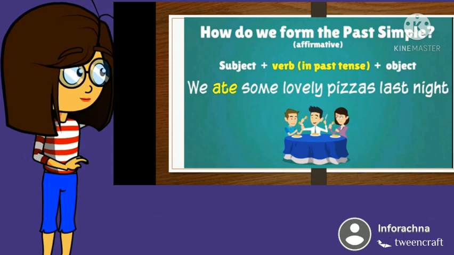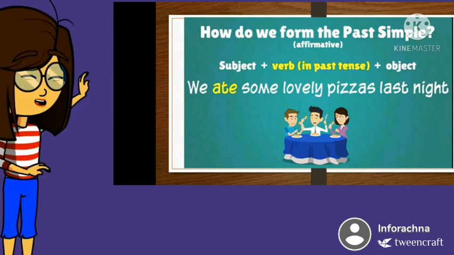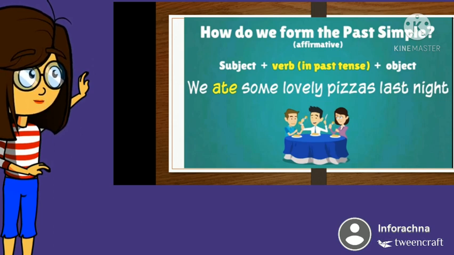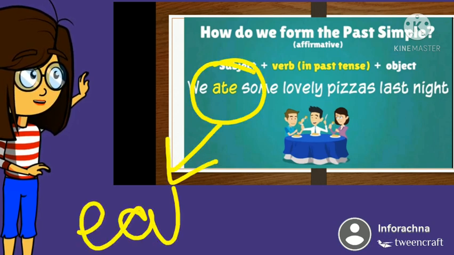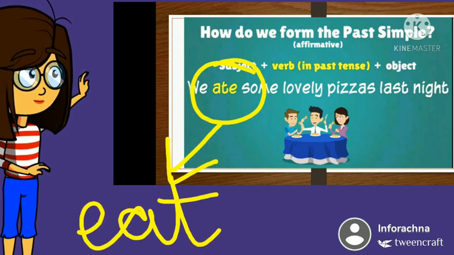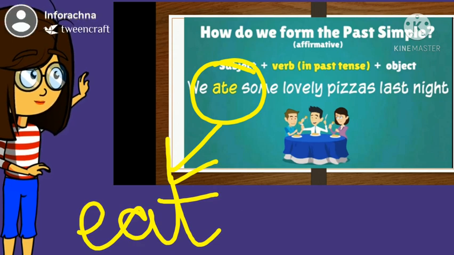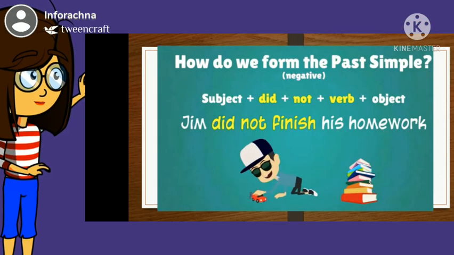How do we form the past simple? Subject plus verb in past tense plus object. Here we have one example. We ate some lovely pizzas last night. Here you can easily recognize that ate is the second form of the verb eat. Yes? Now let's see how to create negative sentences in past simple.